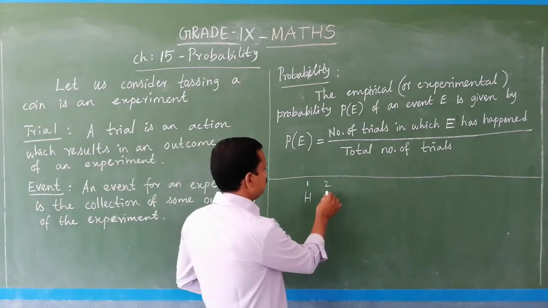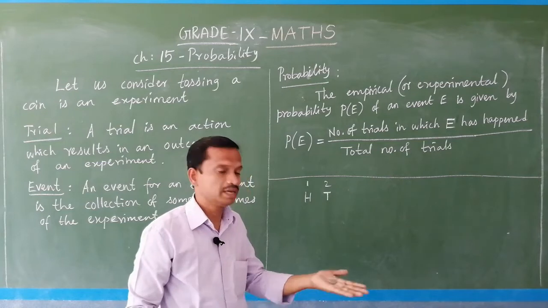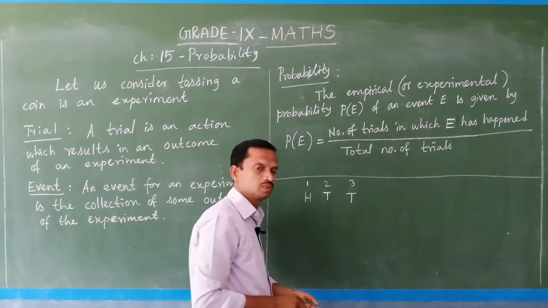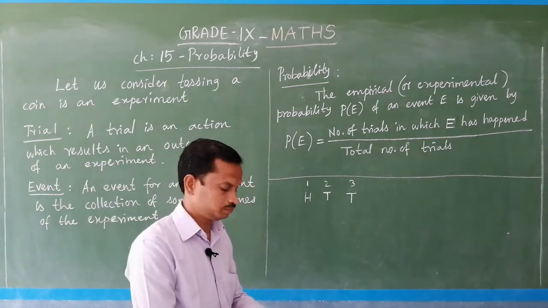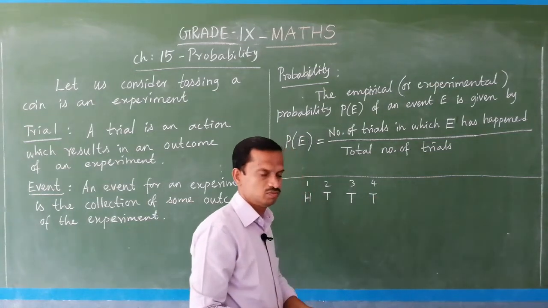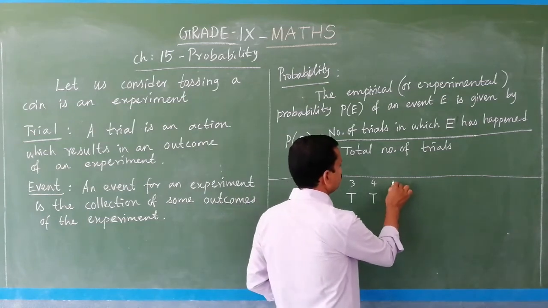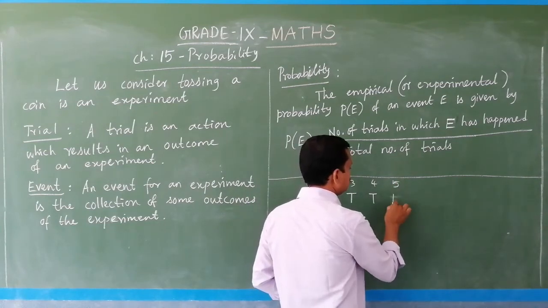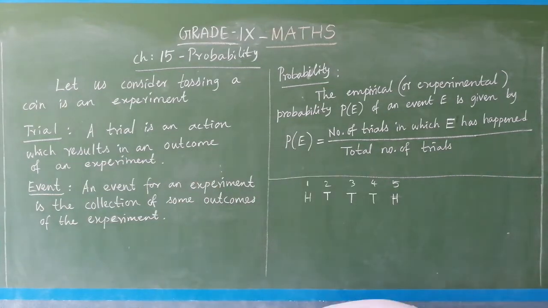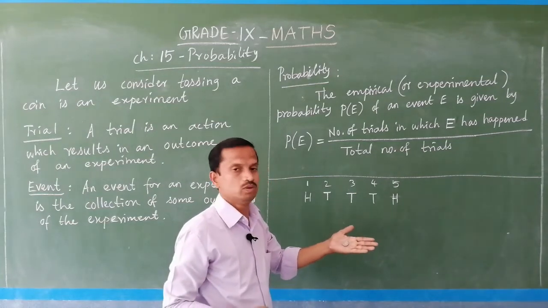So third time again tail, fourth time again tail, fifth time head, sixth time head only.